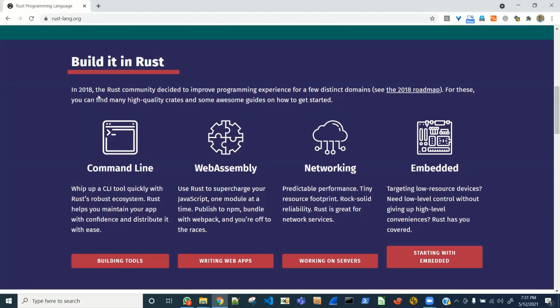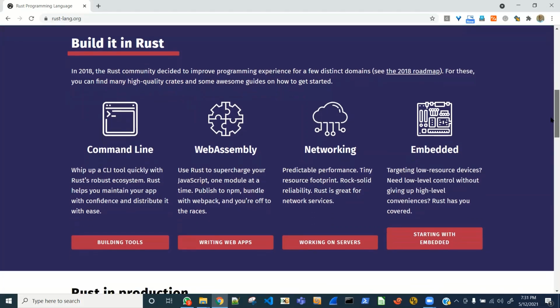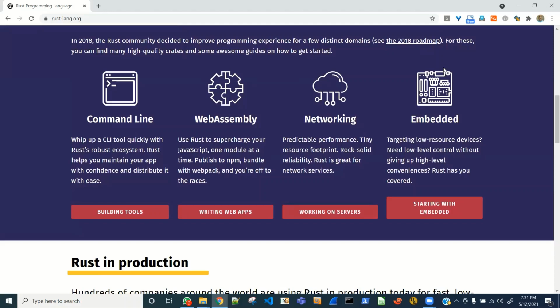Built in Rust. In 2018, the Rust community decided to improve the programming experience for a few distinct domains. All right, so for these, you can find many high quality crates. From what I remember, crates are libraries or something. We'll see what they are. So these are the domains that they have apparently excelled in and have predefined pathways to reaching excellence in each of these domains.